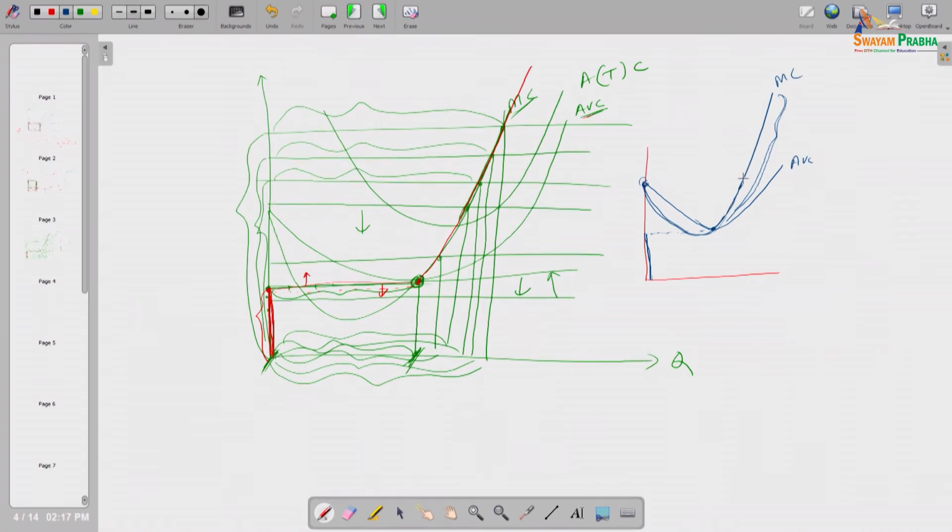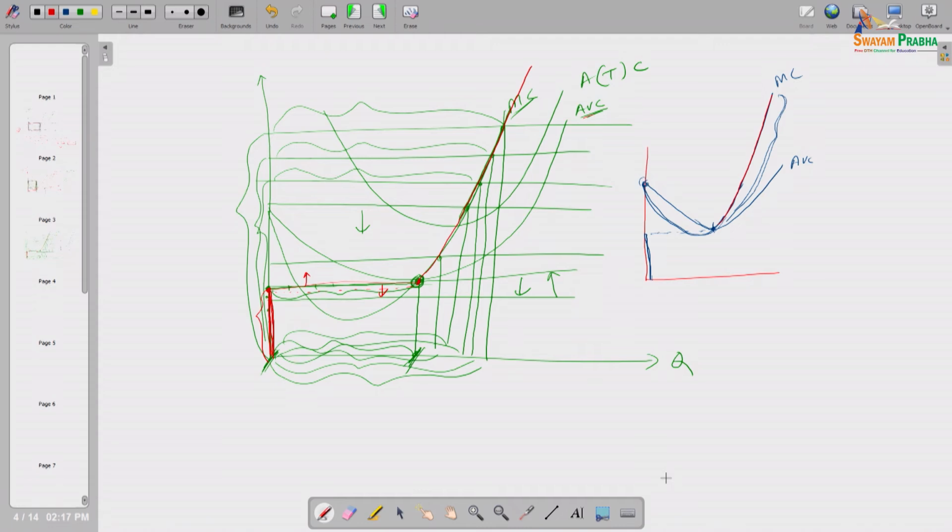So that is the thing. This red color portion is the segment of the MC curve which lies above the average variable cost curve. So that is his supply curve, the profit maximizing supply curve.